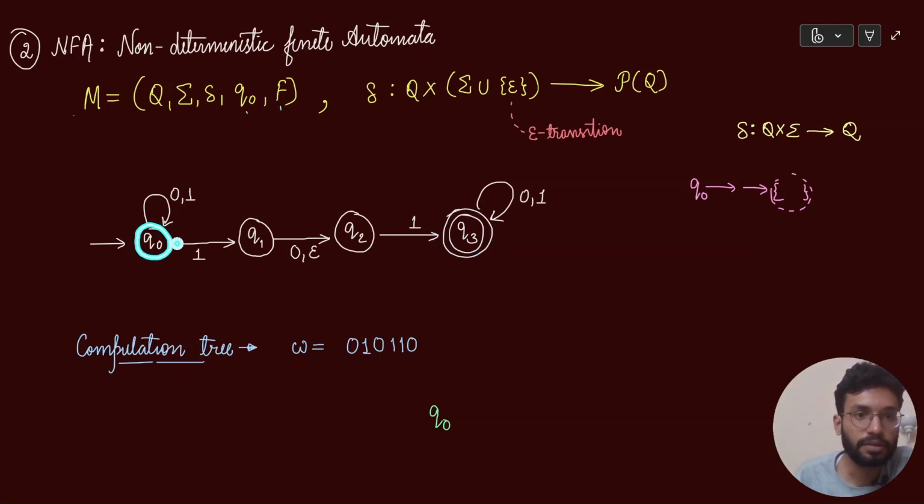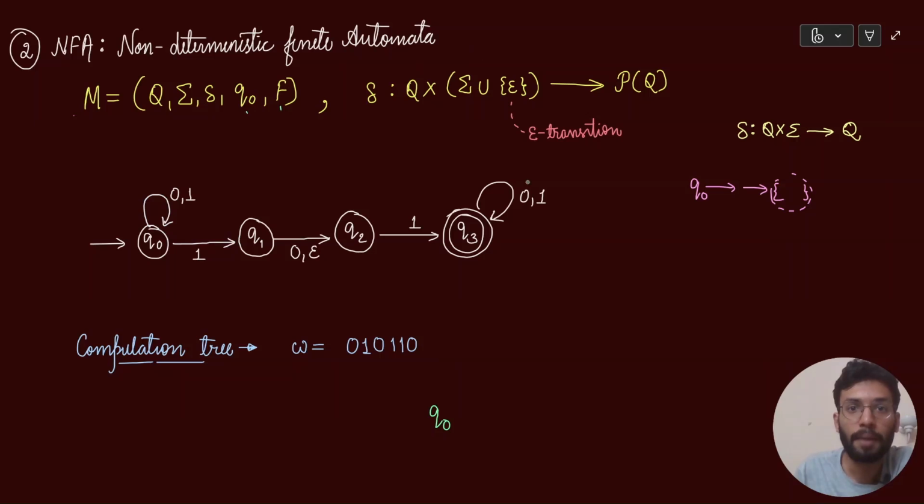अगर Q0 में हम देखें, so if there is 0 as an input, Q0 will remain at Q0. But this is the important part. If you are at Q0 and the input is 1, then you can see two different arrows coming out of Q0 labeled with 1 as a character. इसका मतलब क्या है कि अगर आप Q0 से स्टार्ट करोगे and 1 आएगा, then you can remain at Q0 or you can remain at Q1. This "or" is important. This is what non-determinism is all about. We are not completely sure कि हम Q0 में हैं तो Q0 में ही रहेंगे या Q1 में चले जाएंगे.